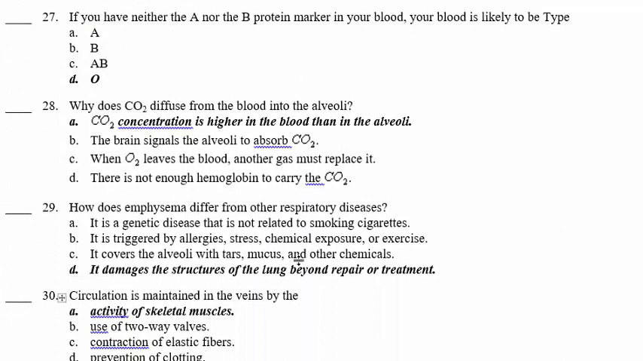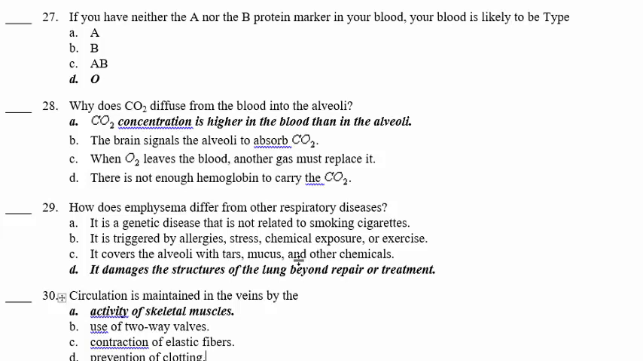Why does CO2 diffuse from the blood into the alveoli? CO2 concentration is higher in the blood than in the alveoli. So it is going to pass from the blood to the alveoli by diffusion. It is going to pass through passive transport because it is going to pass from the area of higher concentration to the area of lower concentration.